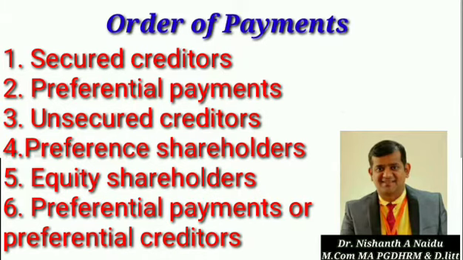Let us understand it the way your book says. Secured creditors, the name itself reveals that these types of creditors hold some security for the debt due to them from the company, such as a pledge.